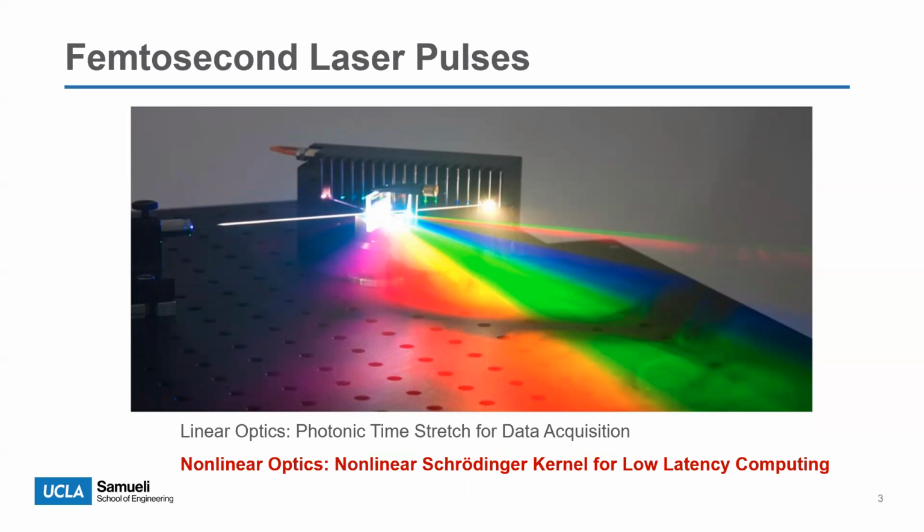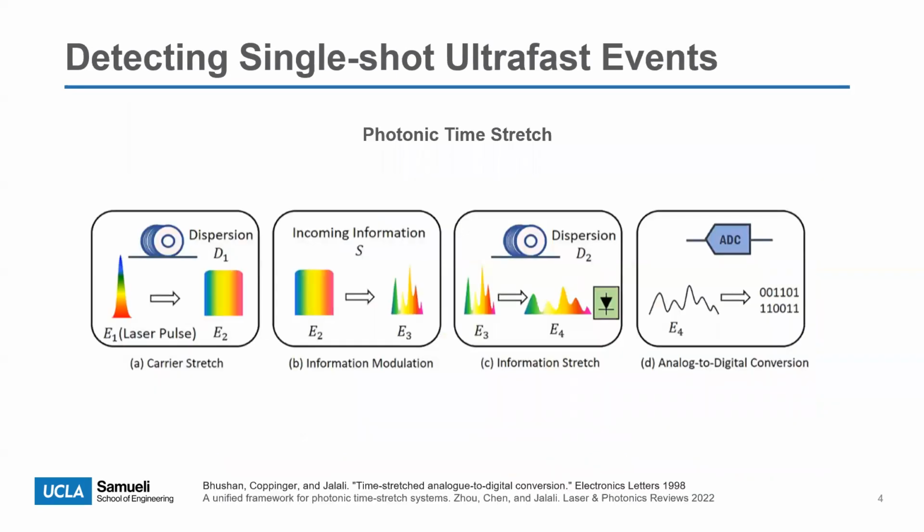More importantly, it has a broad spectrum with all kinds of colors or wavelengths, which gives us a lot of room to work in. We can exploit this domain by encoding lots of information onto this broad spectrum and then use linear or nonlinear optics to manipulate this information. For the linear optics, we can use them to read the information out in real time. This is known as the photonic time stretch. For nonlinear optics, we can use them to process the information for real-time computing in ultrafast instruments. This is again a good fit for photonic time stretch. So first, please allow me to introduce the photonic time stretch.